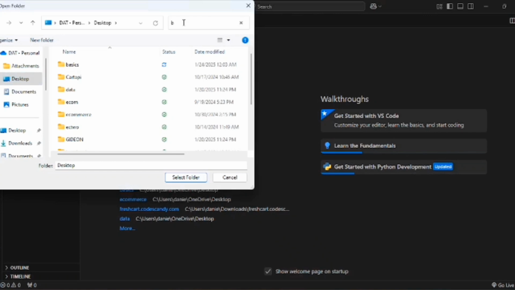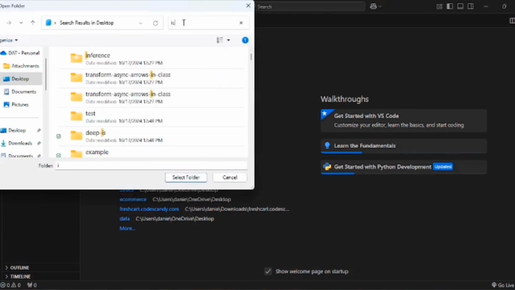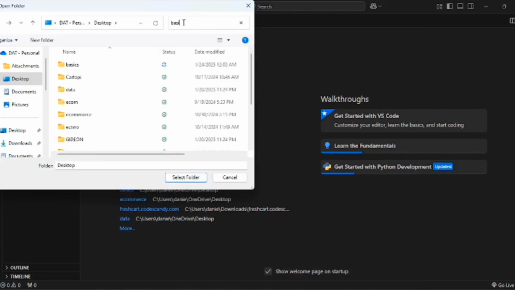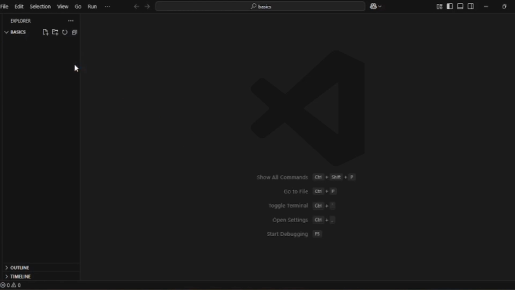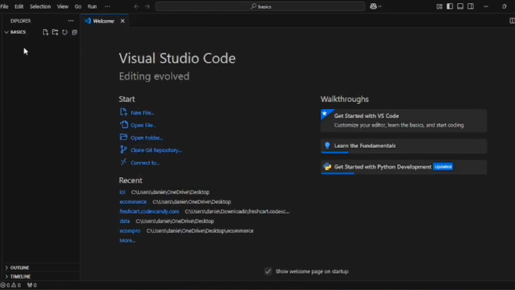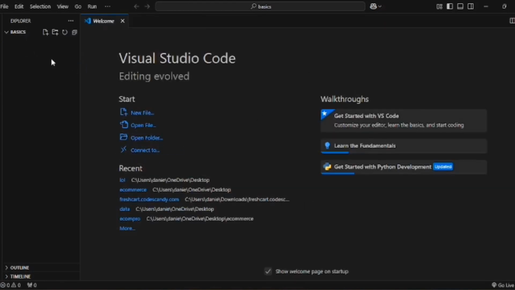So we named it basics. So we select, and then we select the folder. This is going to open the folder so that we can work in it.